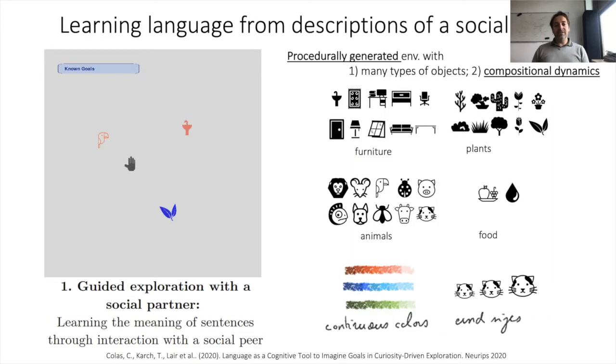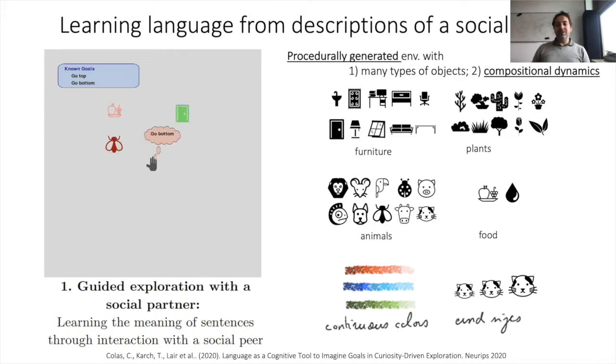So let's see this in more detail. Here we have an environment that is procedurally generated at each episode with many types of objects that vary in color and shape, and have various types of compositional dynamics. It's a bit like Minecraft, but maybe a bit less nice visually, but still quite compositional.